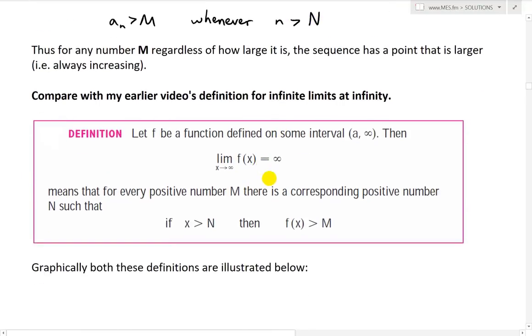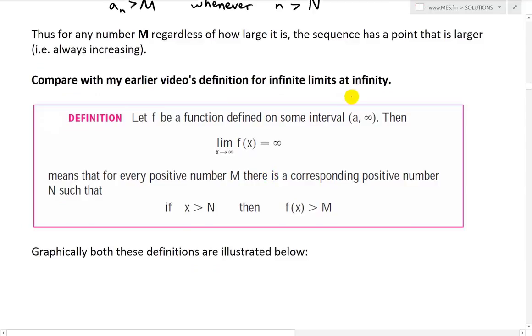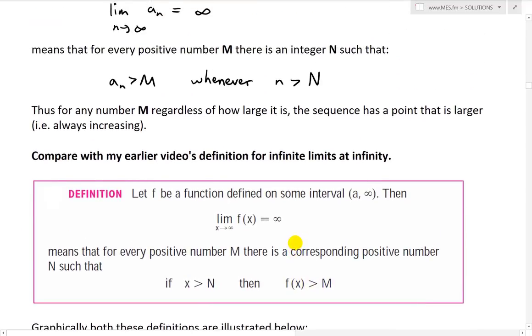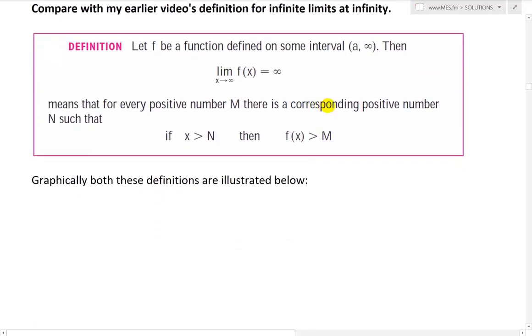And compare with my earlier video's definition for infinite limits at infinity. This one stated, let f be a function defined on some interval a to infinity, then the limit as x approaches infinity of f of x equals infinity means that for every positive number M, there is a corresponding positive number N such that if x is greater than N, then f of x is greater than M. It's the same thing as whenever you could use if-then. It's exactly the same thing.